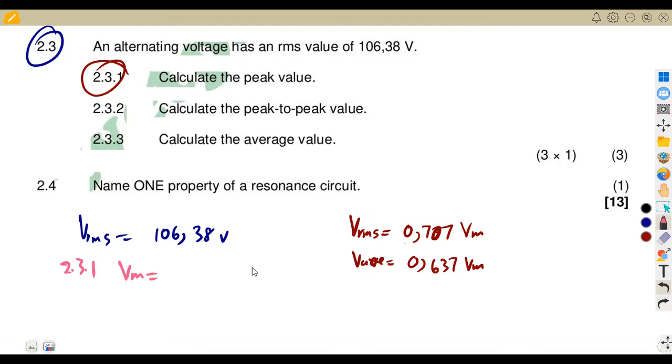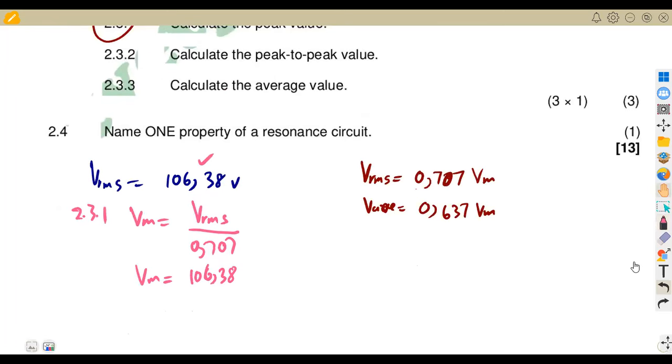If we divide by 0.707, you're going to have the RMS value over 0.707. The RMS value is the one that we are given here, which is 106.38. Then we divide by 0.707. That's it. We are going to obtain the peak value, which is the maximum value. That is going to be 150.467 volts.